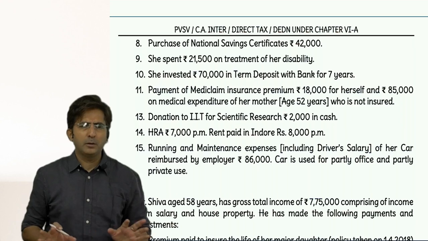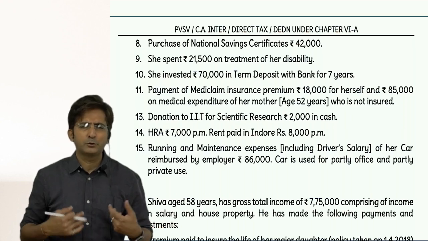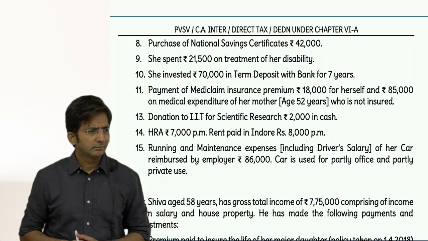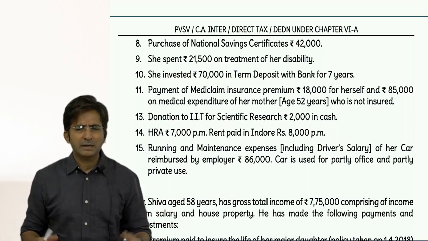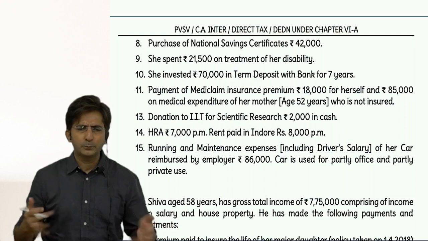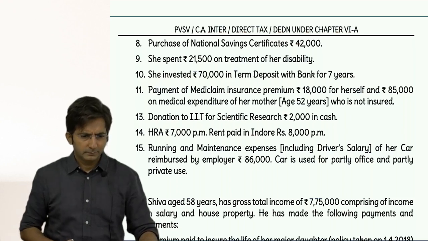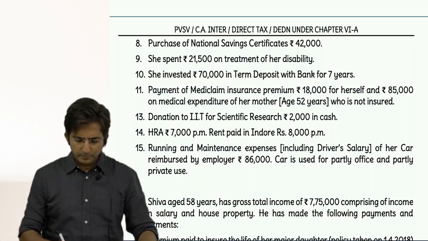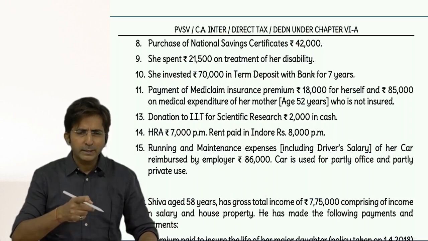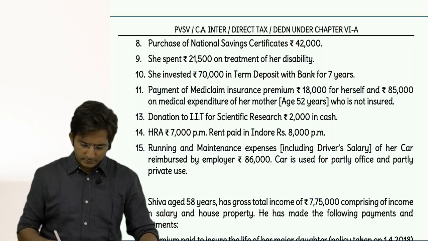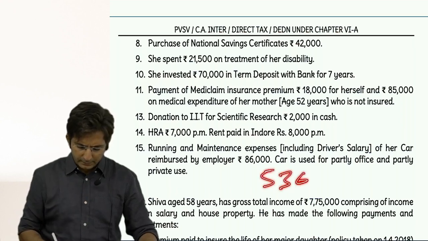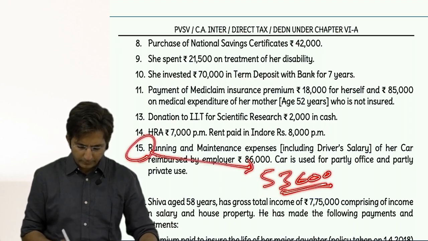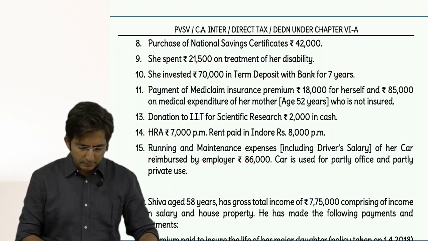See, if you are not able to write the whole body, you can simply write perquisite of car, or car facility for partly office, partly private. What was the amount? 53,600. Yes, 53,600 outer column. This is for point number 15. Okay. Now check the answer.